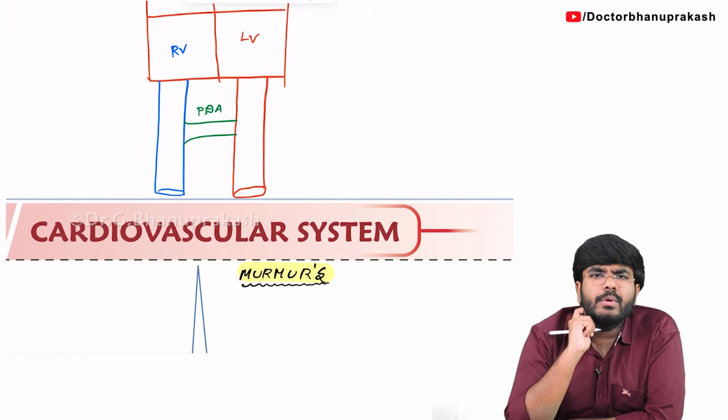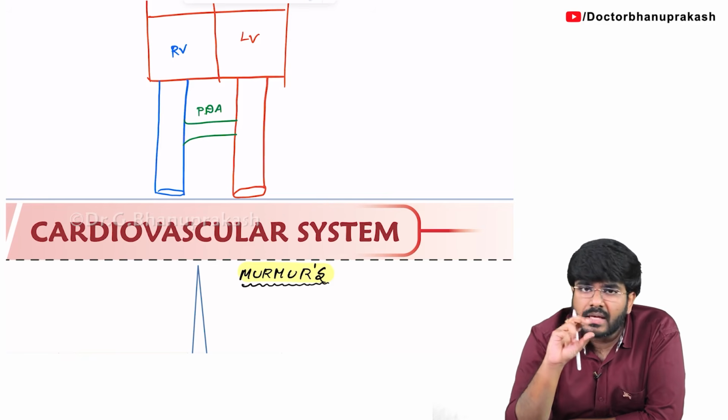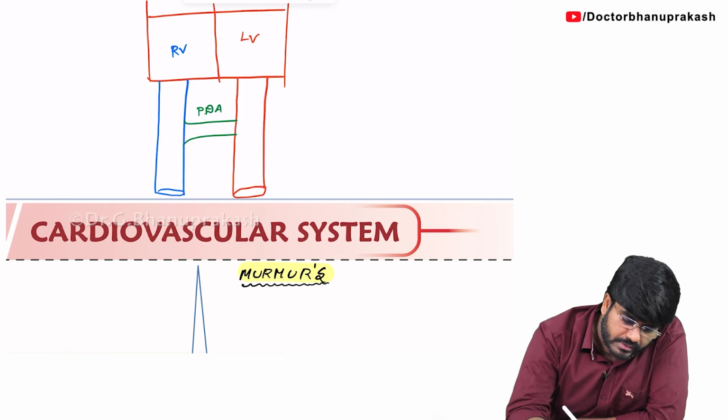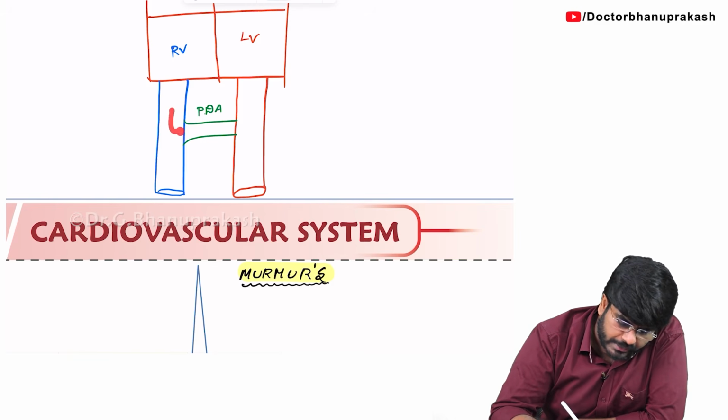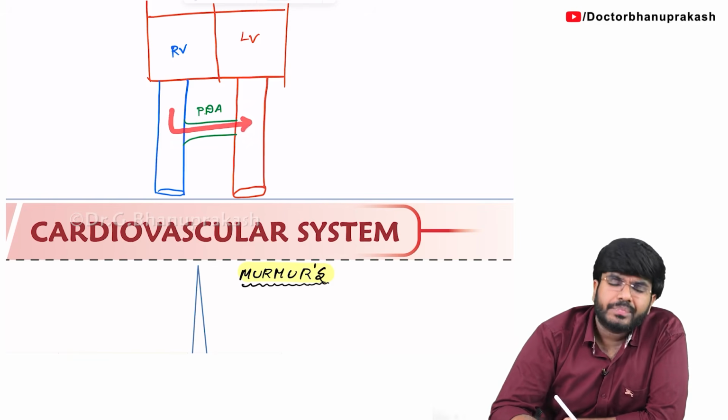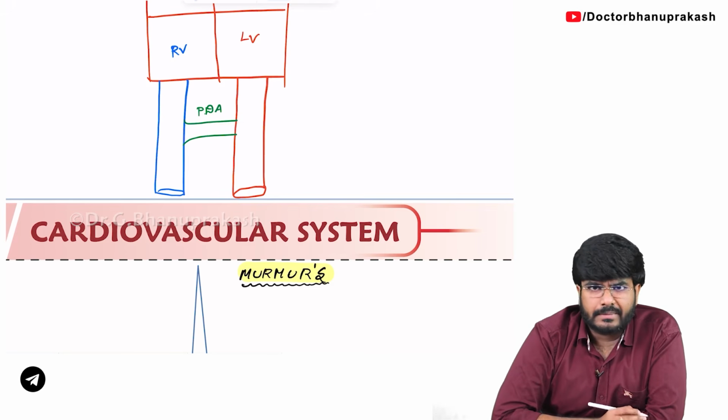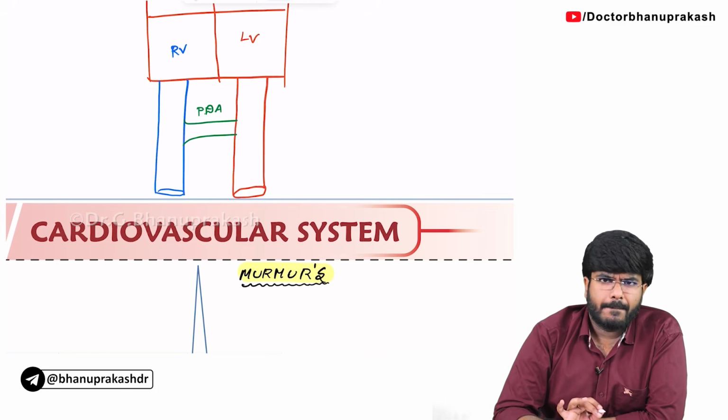Normally, during the intrauterine life, there is something called the ductus arteriosus. This ductus arteriosus, what is it going to do? It is going to shunt the blood from the right side of the heart to the left side. That is normal.